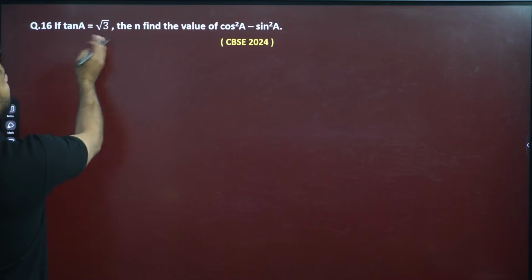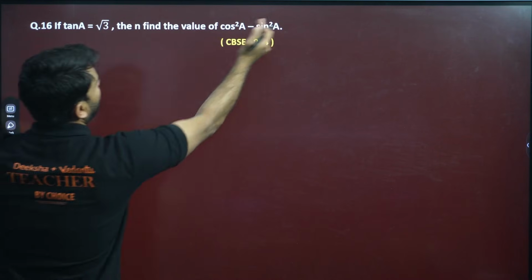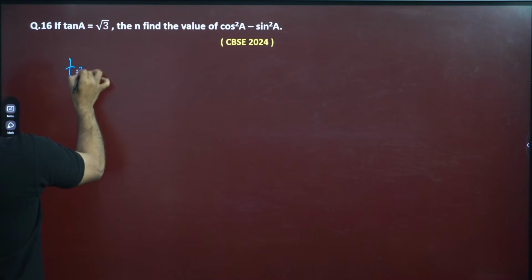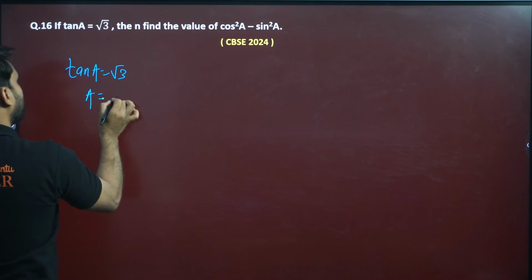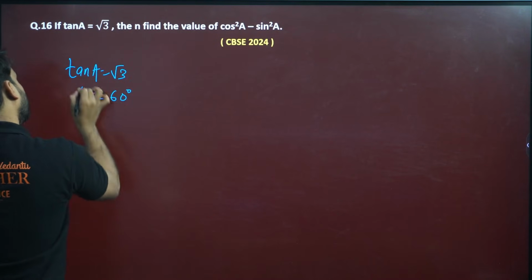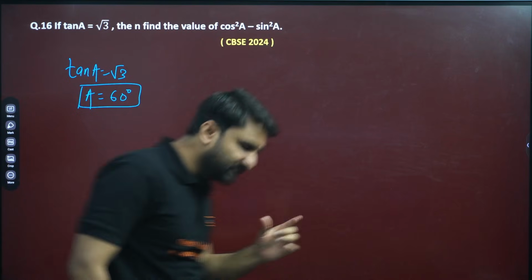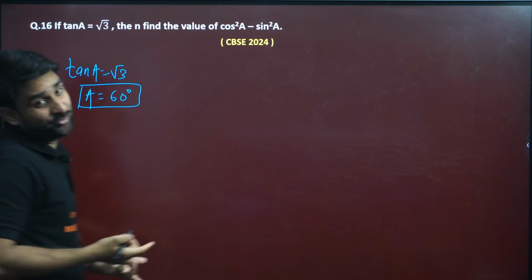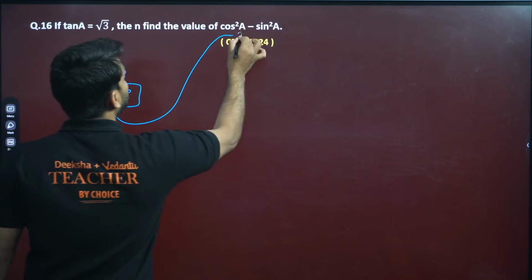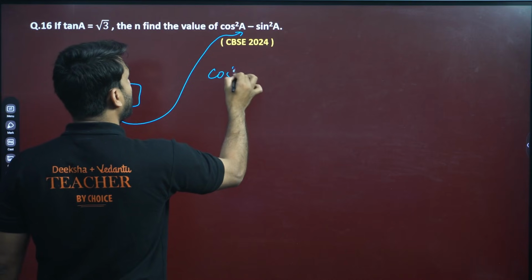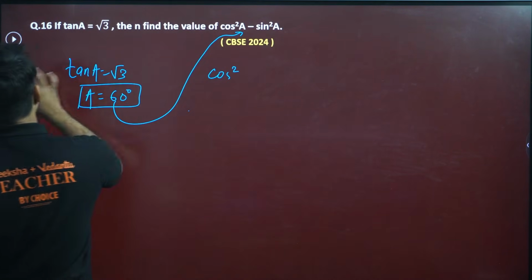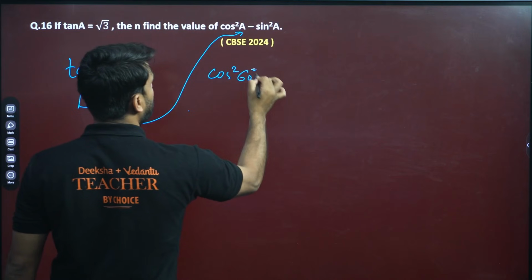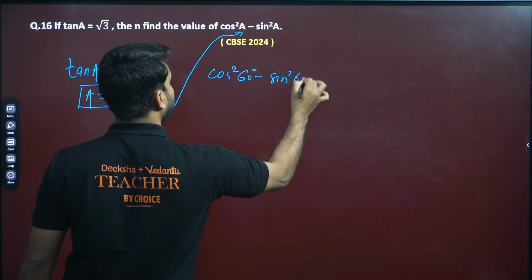If tan A is root 3, then find the value of this. Come on, my dear. If tan A equals root 3, so A will be 60 degree, because tan A is root 3. And if A is 60 degree, we can put here cos square 60 degree minus sin square 60 degree.